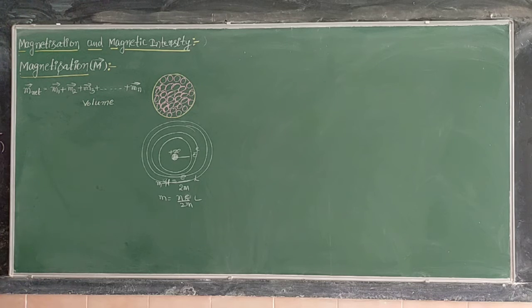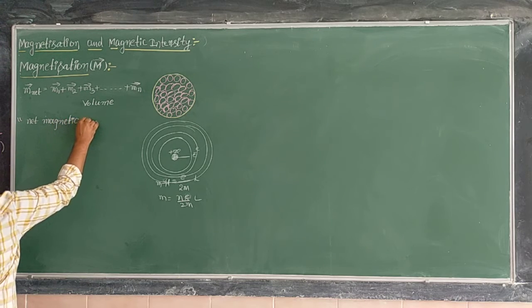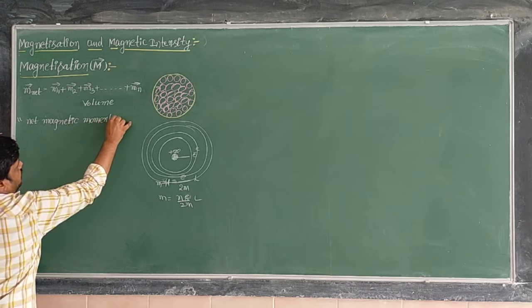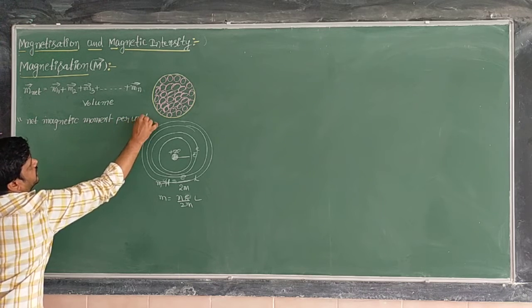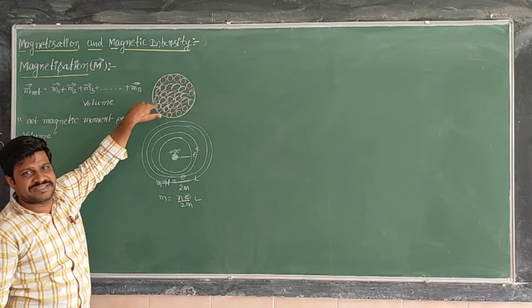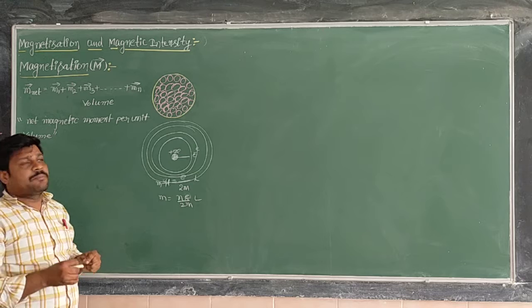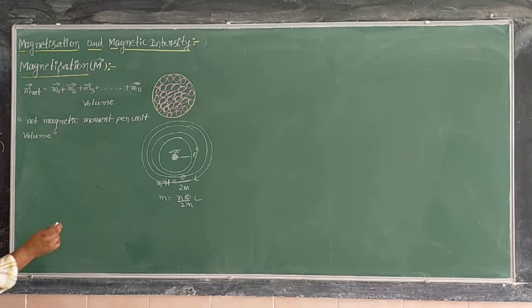So now magnetization, let me define here. Magnetization can be defined as net magnetic dipole moment per unit volume. Net magnetic moment per unit volume is nothing but magnetization. That means within this volume of this sample, whatever net magnetic dipole moment is there, the net magnetic dipole moment is called here magnetization.